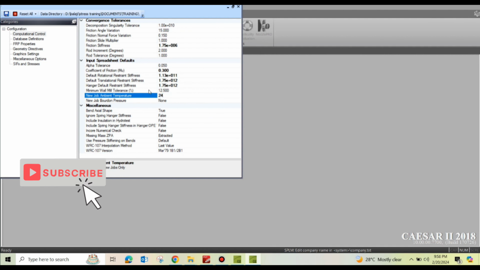This configuration file is very, very important. You can change the values based on the configuration setup provided by the client.